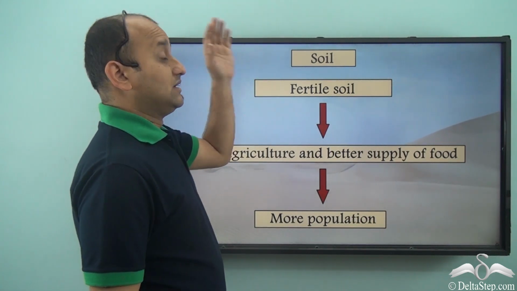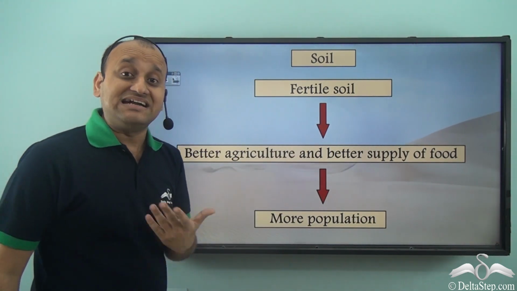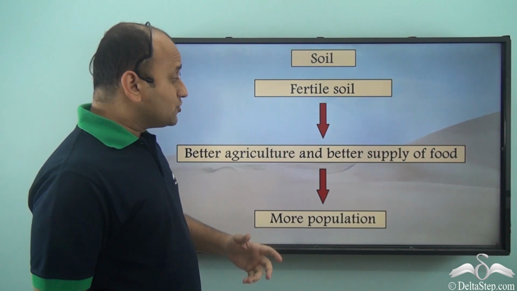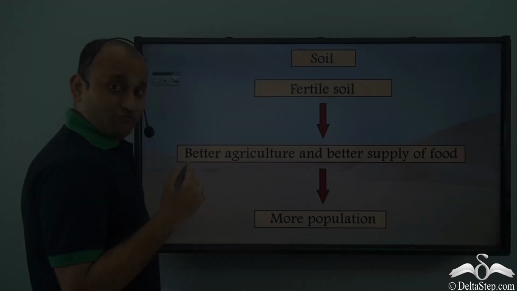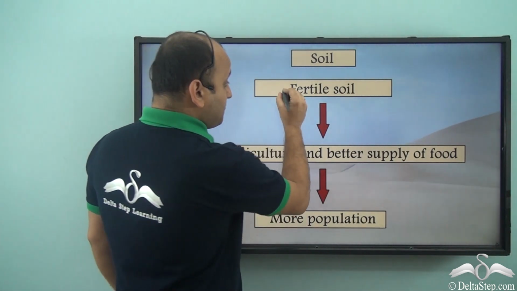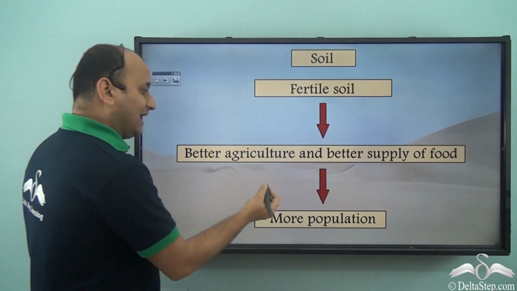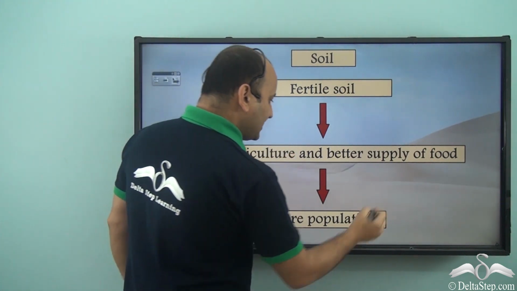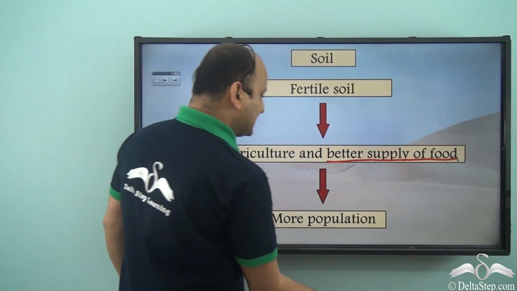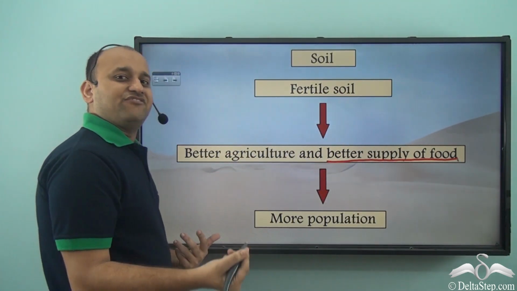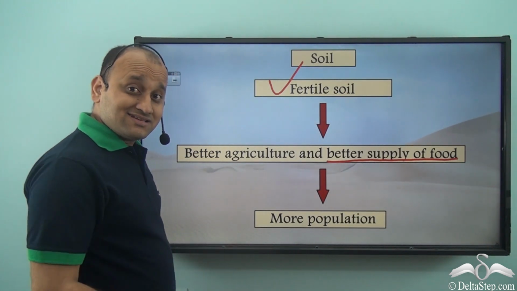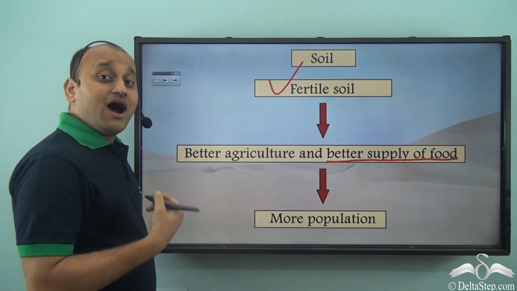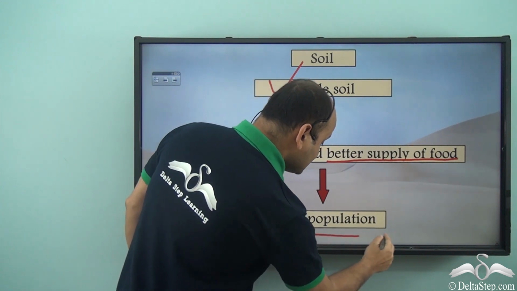What about soil? Soil is also a major deciding factor. So if a place has fertile soil, so what happens? Well, the advantage is that if a place has fertile soil, then there will be better agriculture and better supply of food, isn't it? If you have better agriculture, definitely you will have better supply of food, which is very important for survival. So fertile soil is another reason why a place may have a higher population density, that is more population.